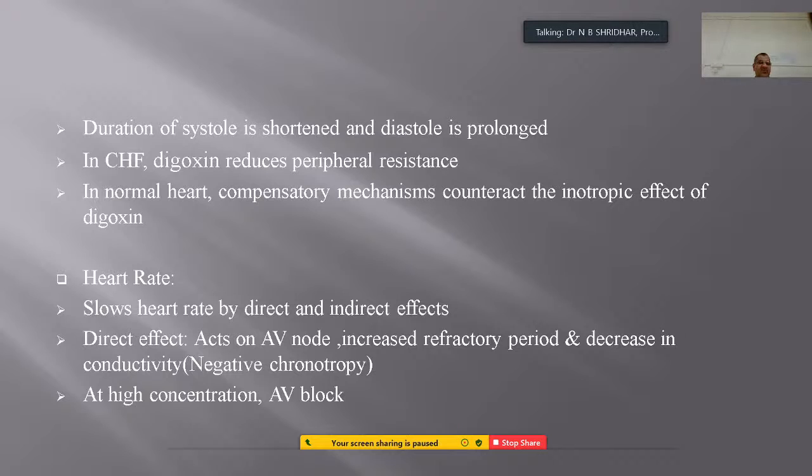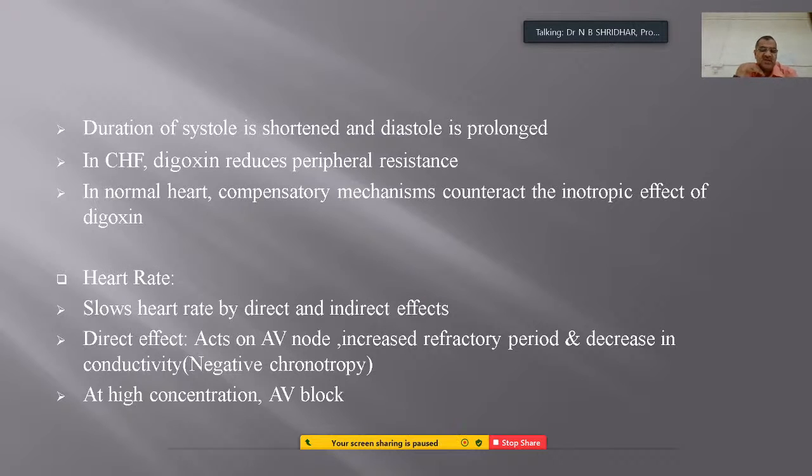Whereas the heart rate, what happens? Especially with digitalis and other glycosides, the heart rate is lowered, an indirect effect. Whereas the direct effect is that the drug acts on the AV node, increasing the refractory period and decreasing conductivity. That's also called negative chronotropy.